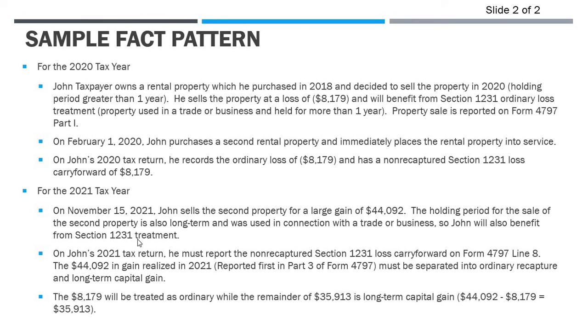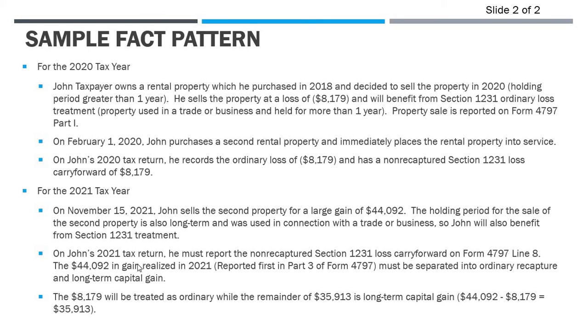Now on John's 2021 return, he's got to report the non-recaptured 1231 loss carryforward. This number is reported on the Form 4797, specifically line 8. And now of that $44,092 gain, it's first reported in Part 3, and we'll look at how that's done. So consistent with how you would report any kind of gain from a 1245 or 1250 property if it was held longer than a year.